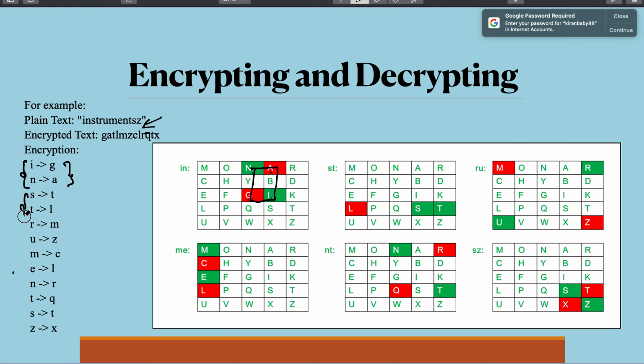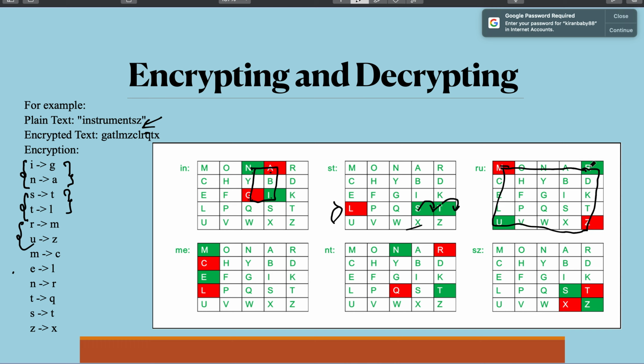Next digraph is S and T. S and T come on the same row, so you replace them with the letter that comes on the right side. So S is replaced by T, and T is replaced by a circular right shift letter, L. Now the next digraph is R and U. R and U also don't lie in the same column or the same row, so you draw an imaginary rectangle like this.